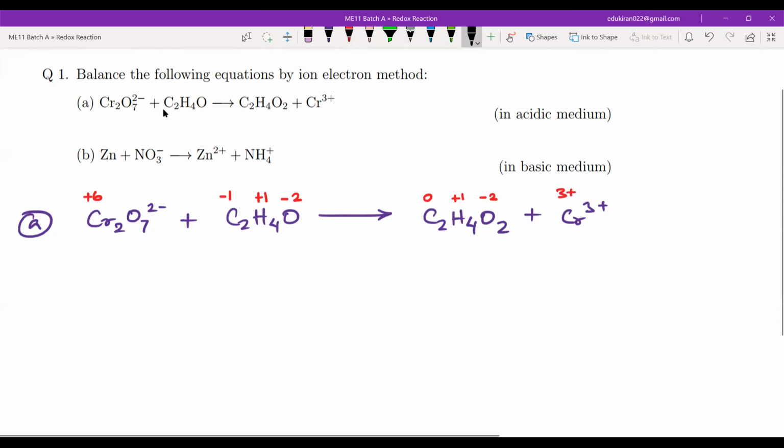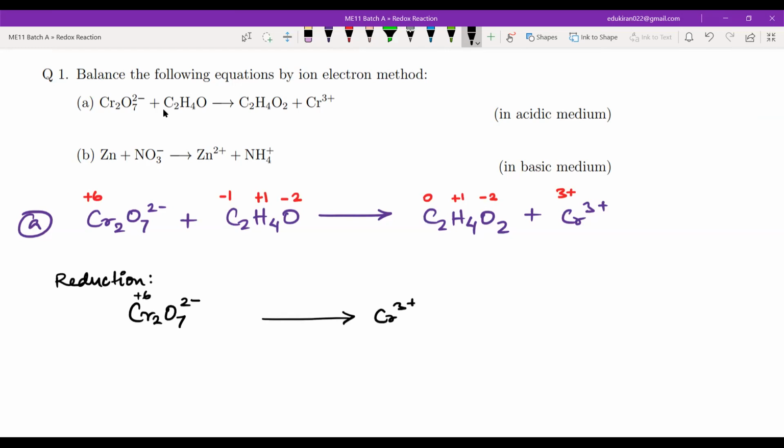Now you can identify that we have... Let us first write the reduction. You can write any, it doesn't matter. So reduction is when you are going from higher oxidation state to lower oxidation state, right? That means Cr2O7 2-, now it is in +6 oxidation state, now it is getting Cr3+, right? That means how many electrons do I need? First of all, it is not balanced, so I will write 2 Cr3+ like this.